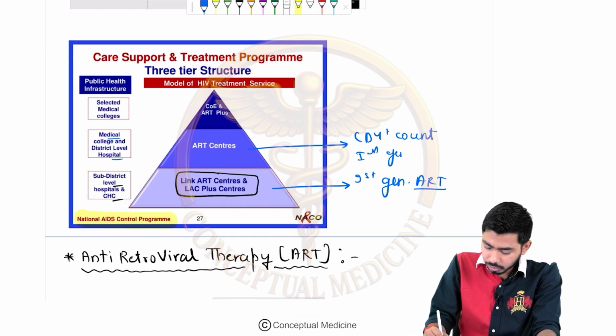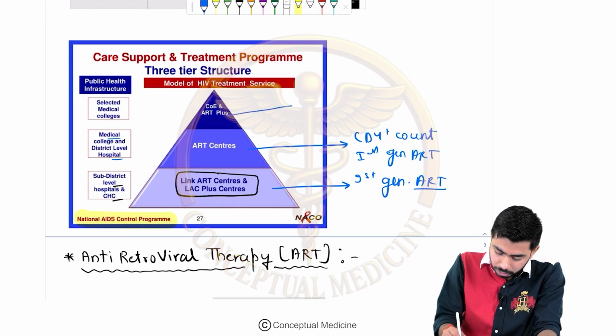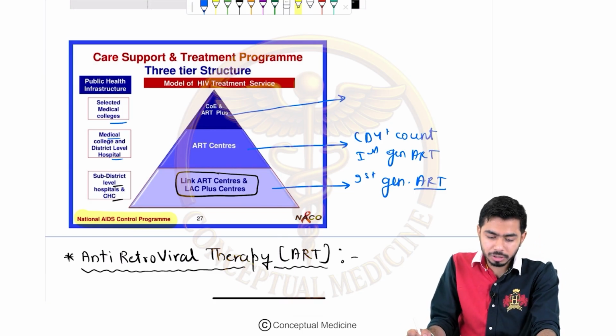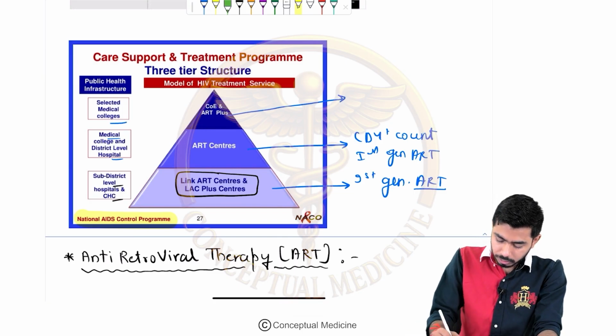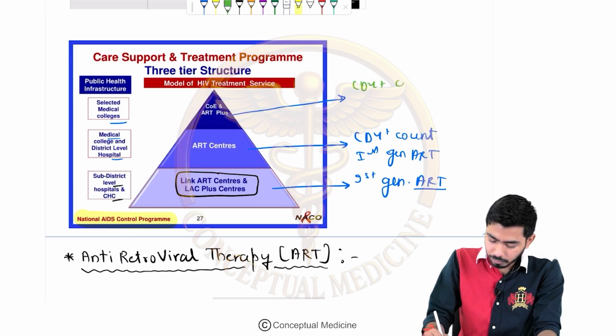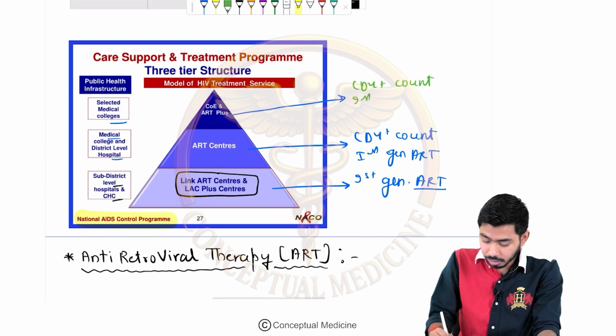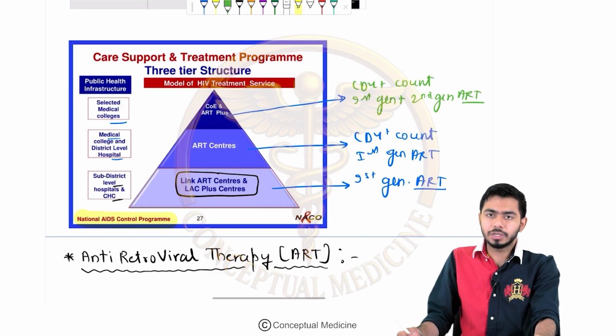We are giving the first generation antiretroviral therapy as well, right? If we talk about the third one, we are talking about the medical college level. At the medical college level, we are talking about the CD4 plus count. We are doing that as well. We are giving the first generation ART, and with that, we are giving the second generation ART as well, right? So both generations of ART will be given at the medical college level.